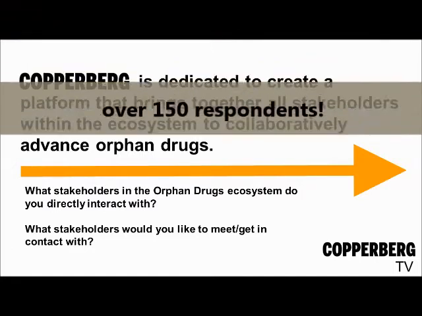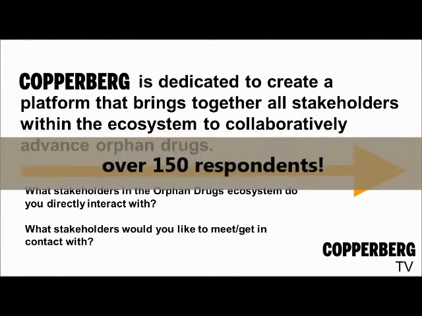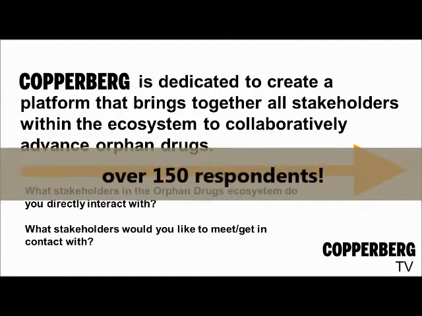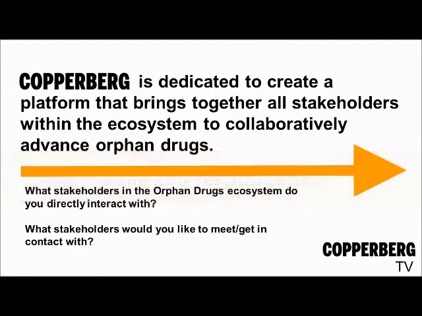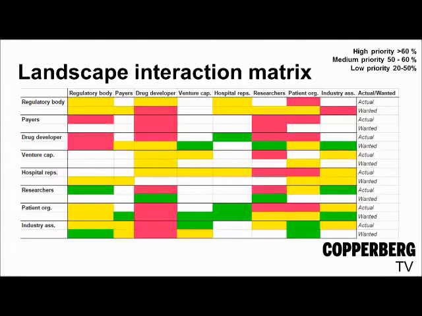With over 150 respondents, we were able to measure the current interactions and the wanted interactions, and we translated these measurements into an interaction matrix. What we measured is the percentage of respondents answering that they currently have a direct interaction with a certain stakeholder group, and the percentage of respondents answering that they want to have interaction with a certain stakeholder group. Based on these percentages, we prioritized interactions.